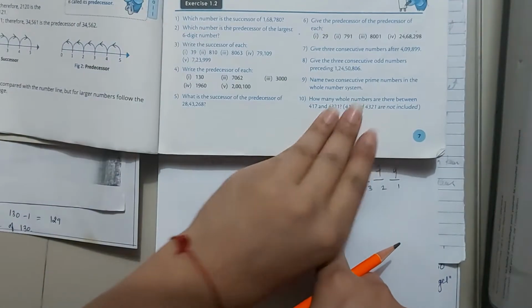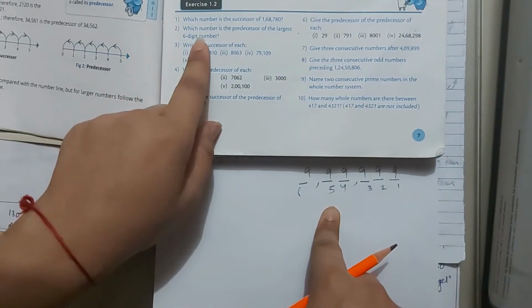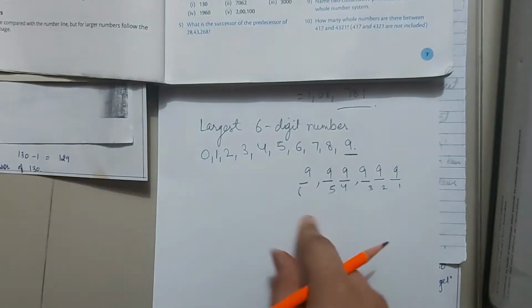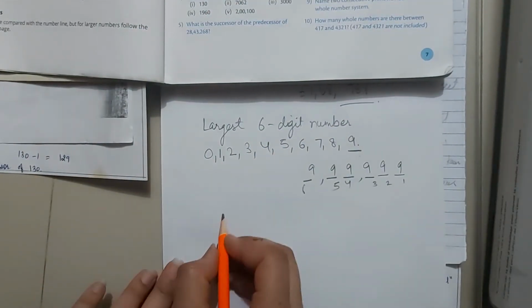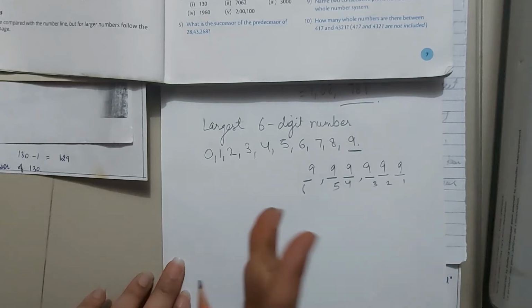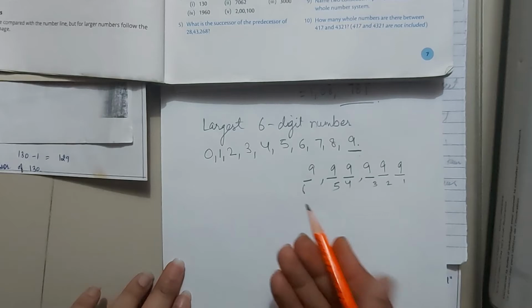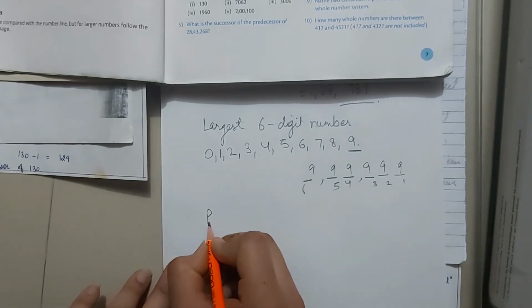What they asked for is the predecessor of the largest 6-digit number. So what is the predecessor? Predecessor is when we subtract 1 from any number, the number which comes is called the predecessor of that number. So how to write it down?